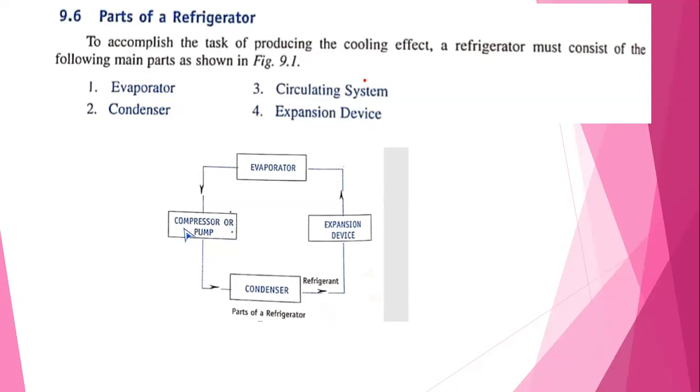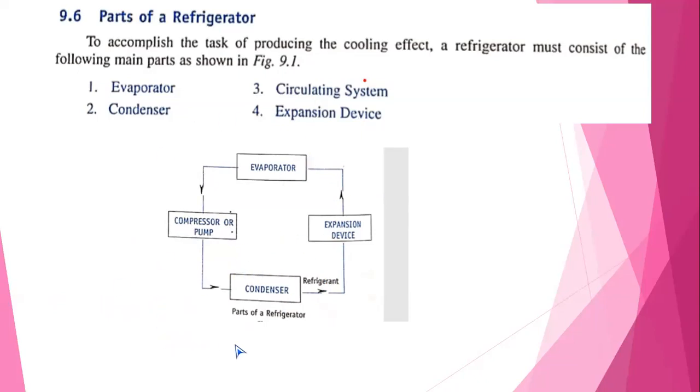In the compressor, the refrigerant is compressed, pressure increases, and then it is fed to the condenser. Here, the temperature decreases, pressure increases, and then it is fed to the expansion device. The cycle continues. This cycle is continuous.